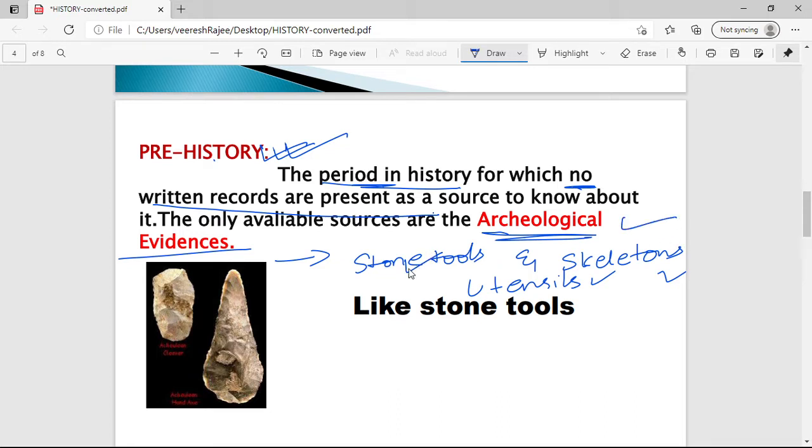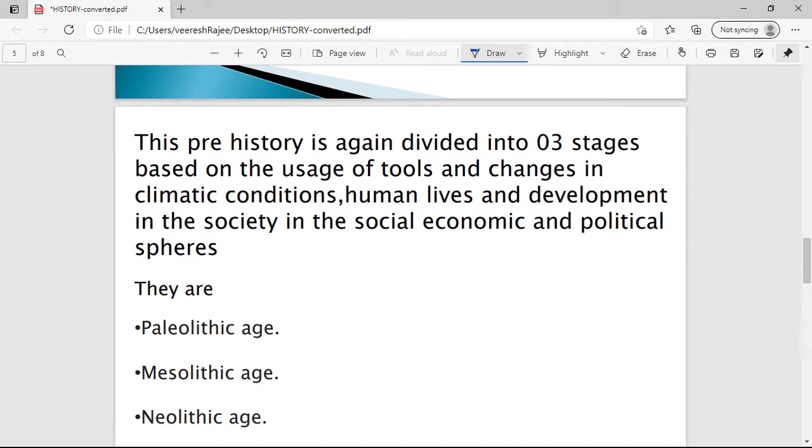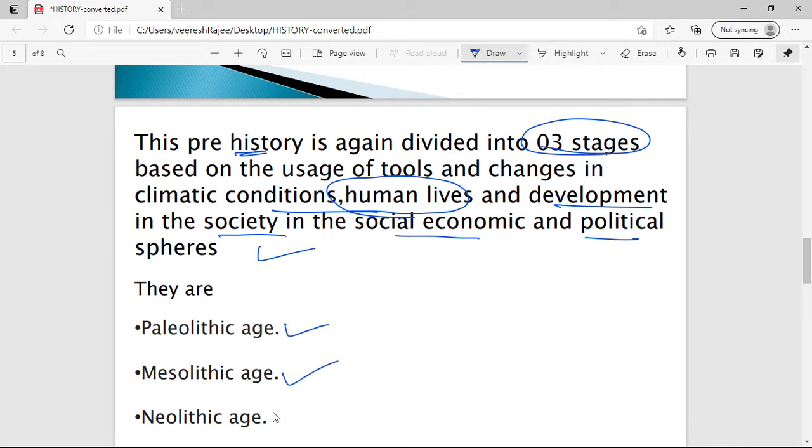Utensils, skeletons and stone tools which were used by the prehistoric people act as major archaeological evidence to reconstruct our prehistoric age. Then this prehistoric age, based on the changes in climatic conditions, changes in the lives of human beings and different developments in social, political and economic spheres, is again divided into three different stages. What are these three stages? They are the Paleolithic age, the Mesolithic age and the Neolithic age. So what is this Paleolithic age? The Paleolithic age is also known as Old Stone Age.